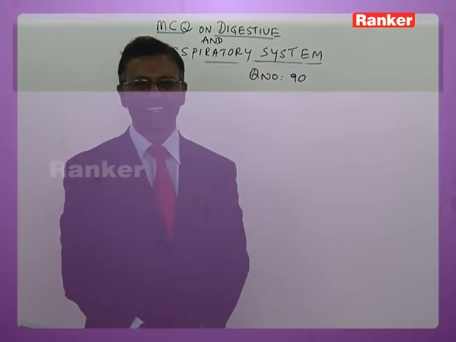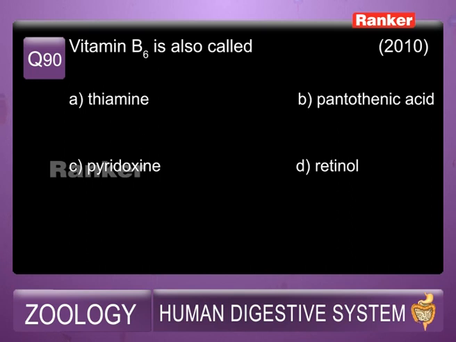90th question. Vitamin B6 is also called A, thiamine, B, pantothenic acid, C, pyridoxine, D, retinol. So vitamin B6 is also called pyridoxine, you know very well. So answer for this is C, that is B6 is also called pyridoxine.